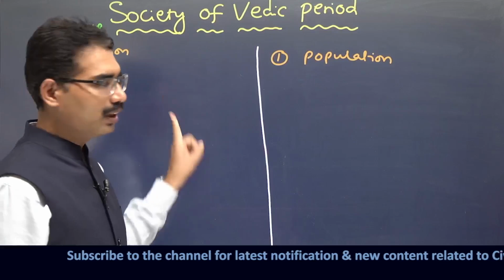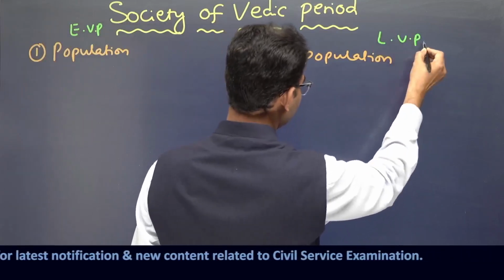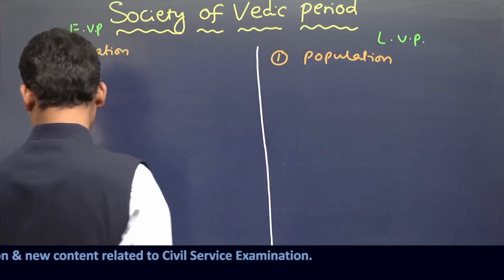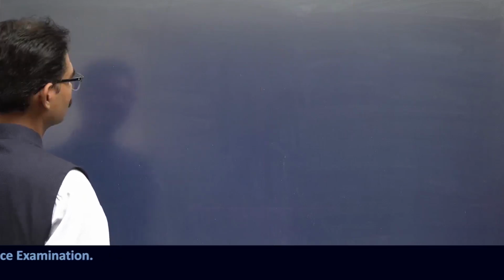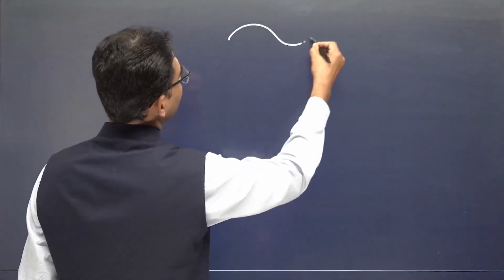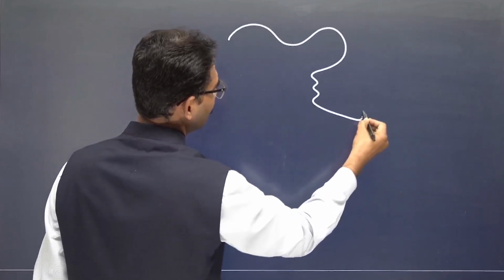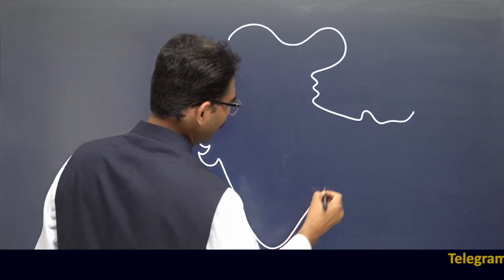In early Vedic period, how it is going to be, and in later Vedic period, how it is going to be. As usual, you have to think about the geographical location. This is very crucial. Then only you will really understand what kind of society is in and how it is changing over a period of time.